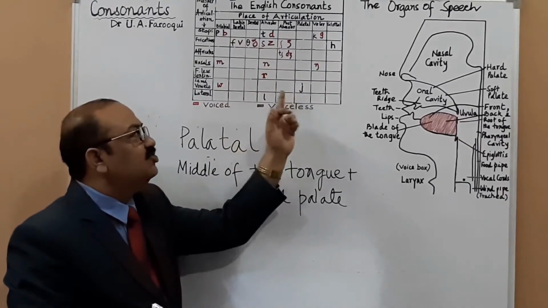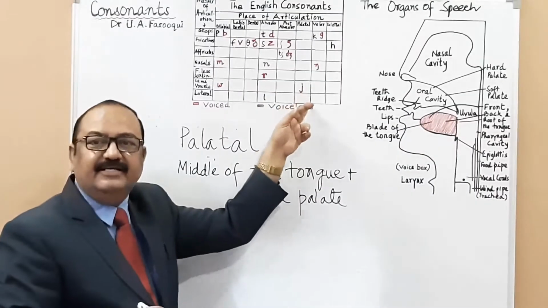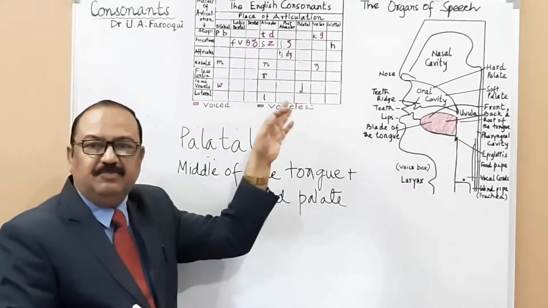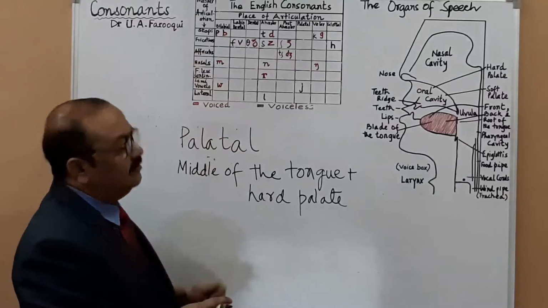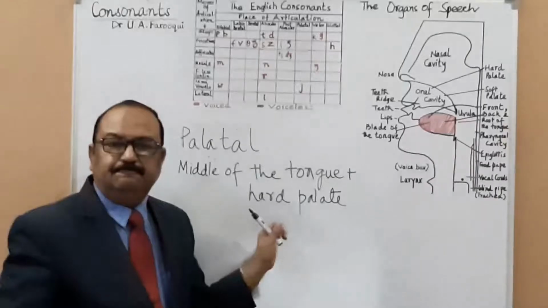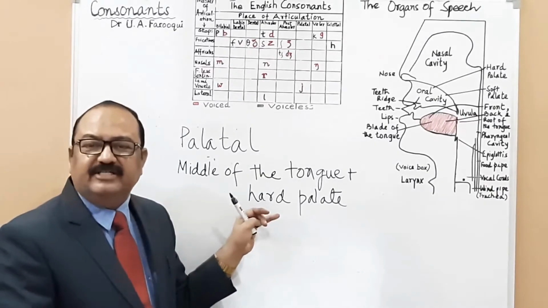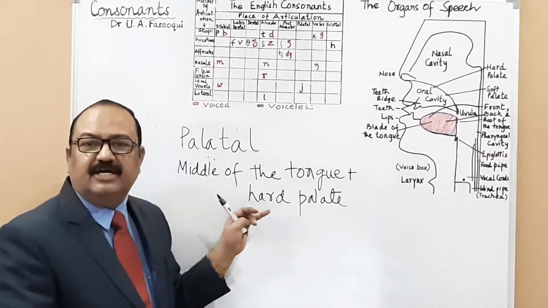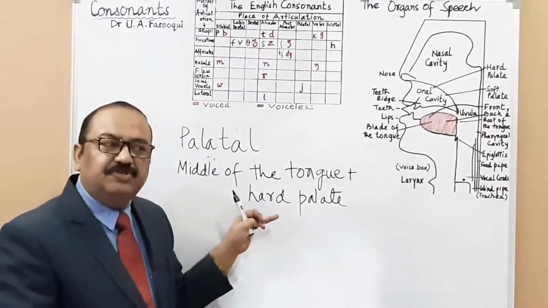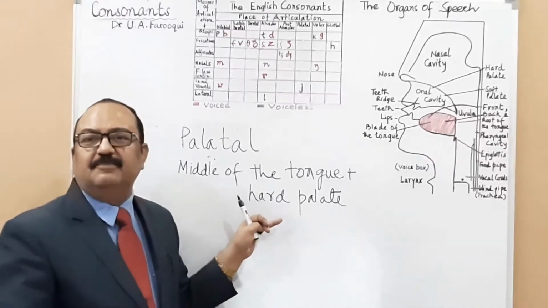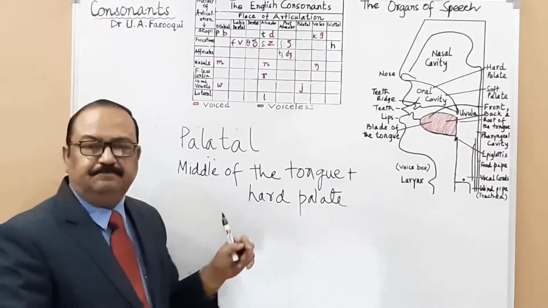And you have just one palatal consonant, which is y. Y is a semi-vowel. We will discuss semi-vowels under the manner of articulation. What are the articulators here? Tongue and hard palate. Which part of the tongue? The front part, the back of the tongue, or the middle part of the tongue? Middle of the tongue plus hard palate. Very good.